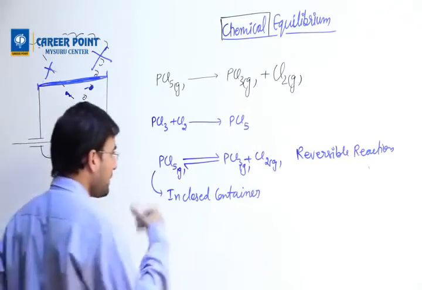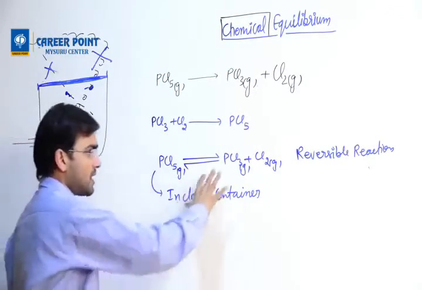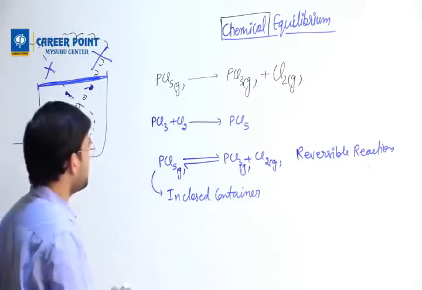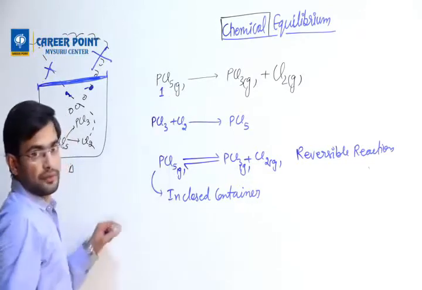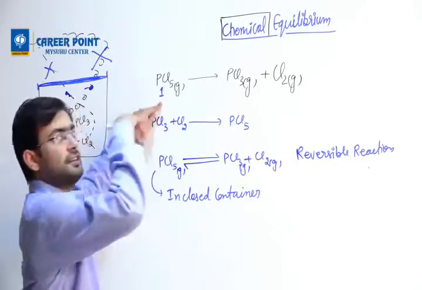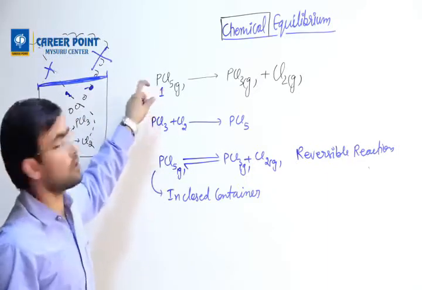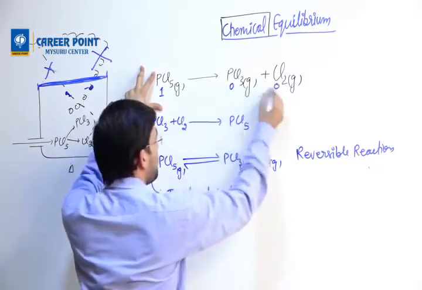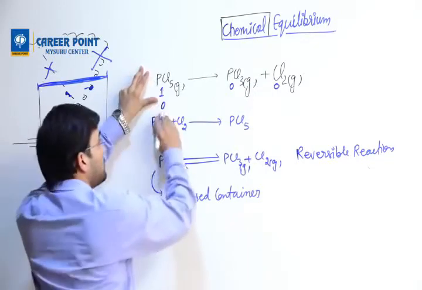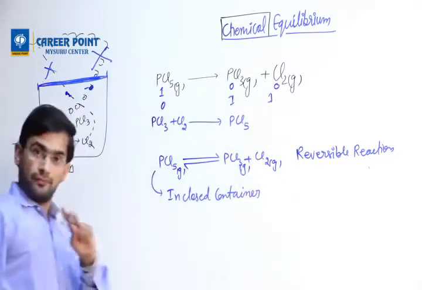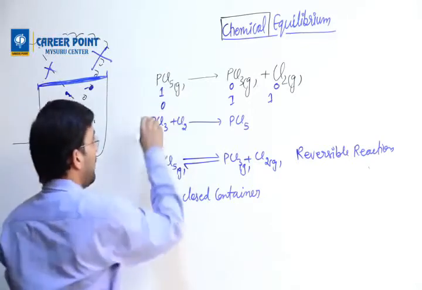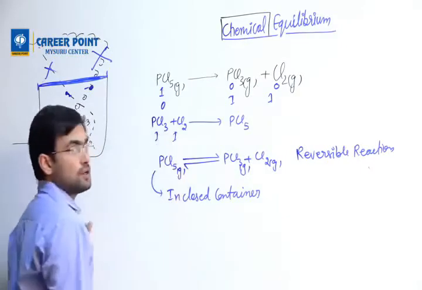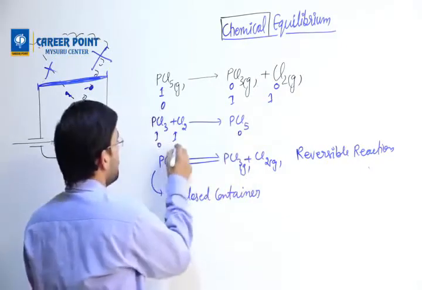Next thing is, let's say I have a reversible reaction. It means a both sided reaction is happening. But what do you mean by equilibrium? Equilibrium means if you would have taken one mole here, then when the reaction gets over and this is completely zero, initially it is 0, 0, but then this will be 1 and 1. Correct? Then this is when the reaction gets completed. But then it goes back, initially 0, 0, 1.